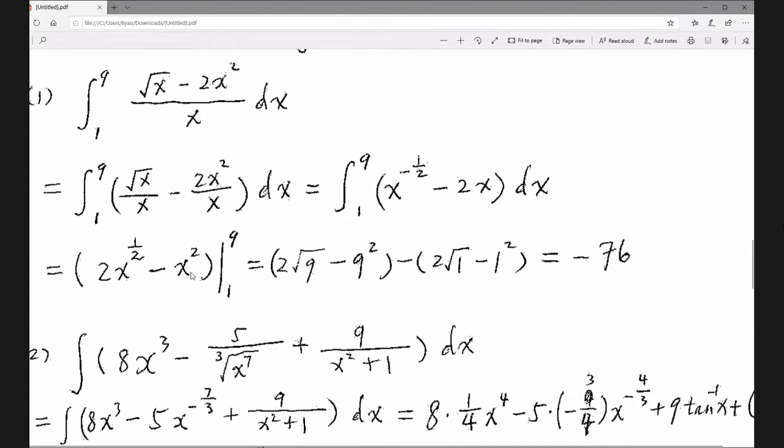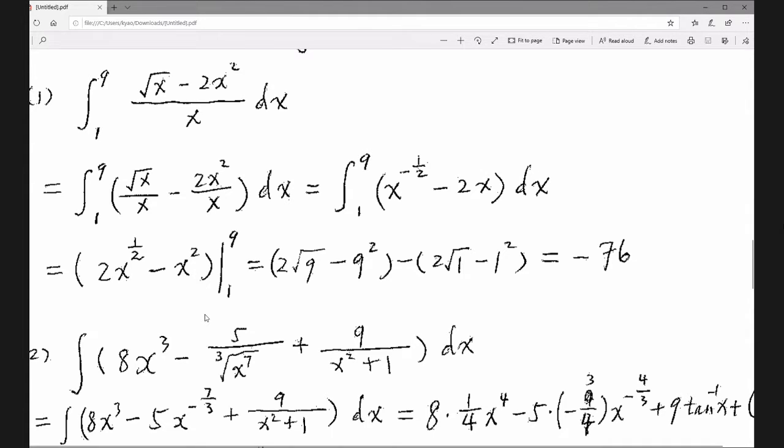You split this into two parts: square root of x over x minus 2x squared over x. Square root of x over x is x to the negative 1/2, and 2x squared over x is 2x. So this is a difference, and you can do it term by term. Every term is a power function, so you can use the power rule for antiderivatives. Negative 1/2 plus 1 is 1/2, and 1 over 1/2 is 2. The antiderivative of 2x is x squared.